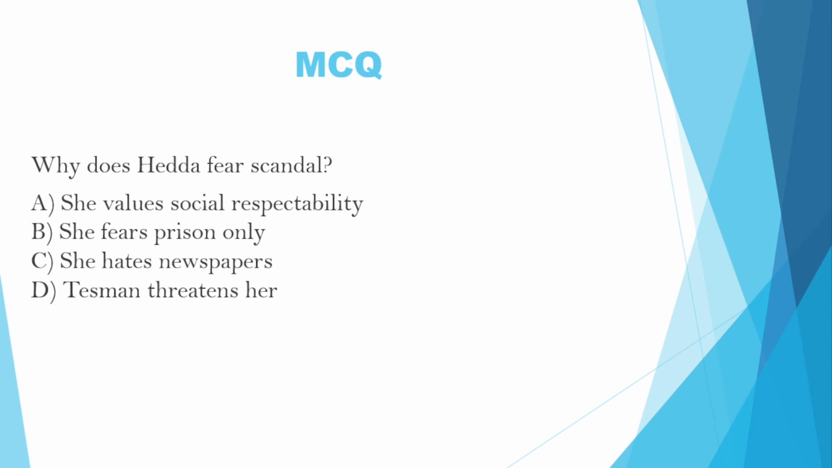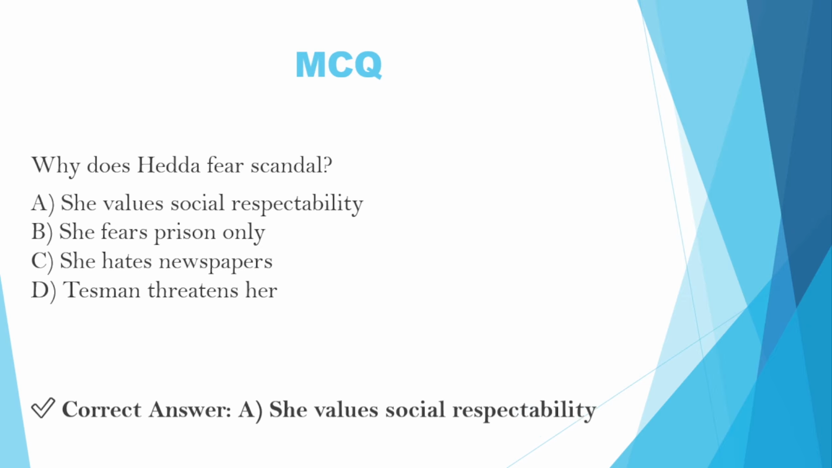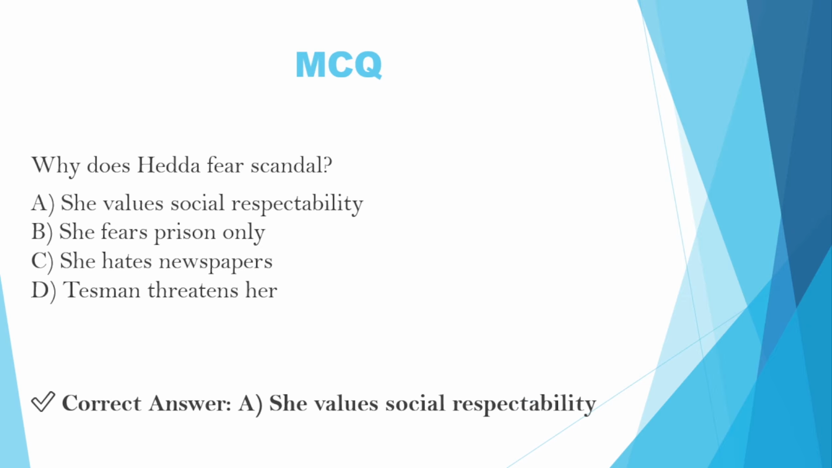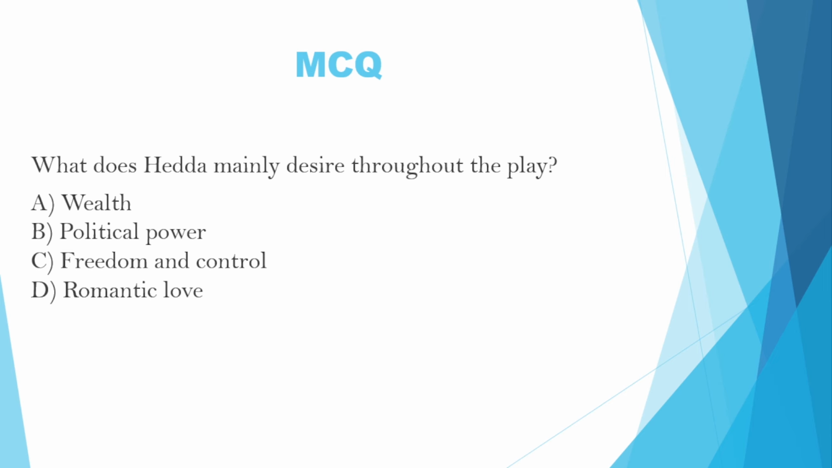Next question is: why does Hedda fear scandal? Option A, she values social respectability. Option B, she fears prison only. Option C, she hates newspapers. Option D, Tasman threatens her. The correct answer is A. She values social respectability.